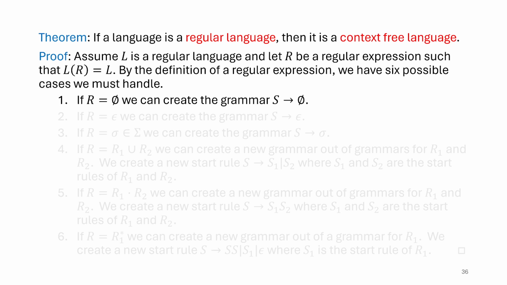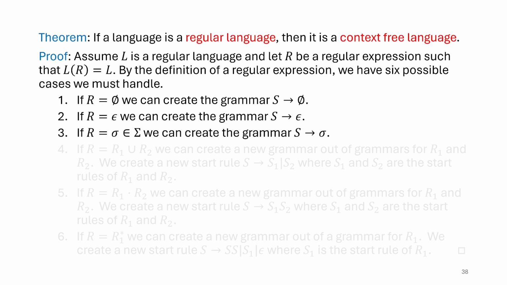Okay, so let's continue then. What about the empty string? Well, of course, if the language of our regular expression is just the empty string, it's easy to make a grammar for that. So our grammar's start symbol just produces epsilon. Same thing with any symbol in sigma. We can just replace the epsilon with sigma. So we're going to take these as our simple terminating ones.